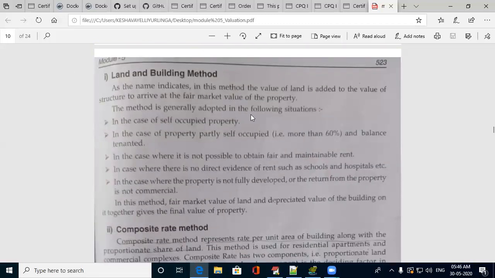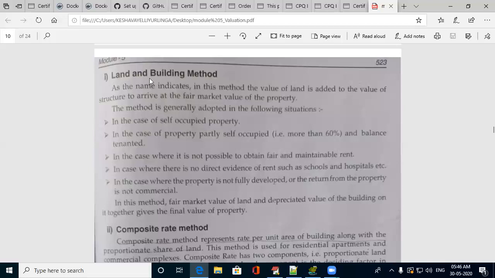Land and building method is generally adopted in the case of self-occupied property. That means if it is a residential building and it is self-occupied, then its value will be known from the cost at which you bought the land and the exact cost of construction of the building, which will be known at the time of construction. Everything will be known, and in that case it is easy to value the building.